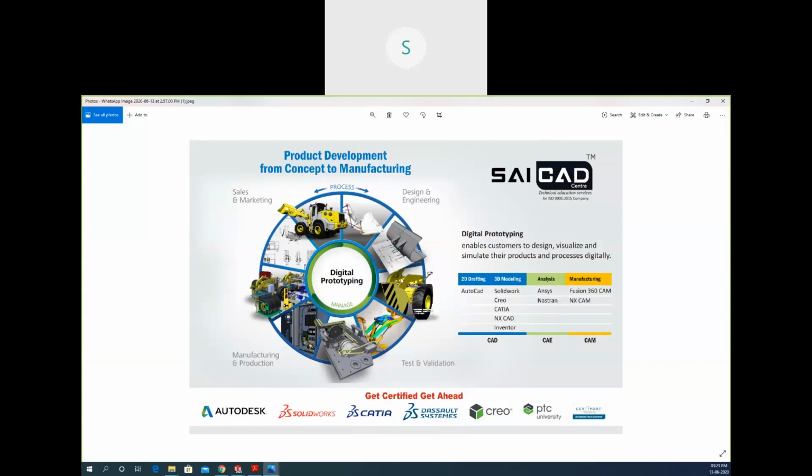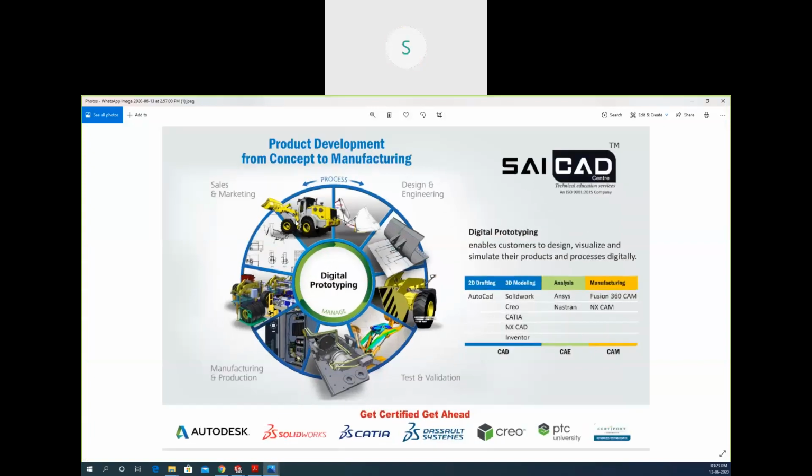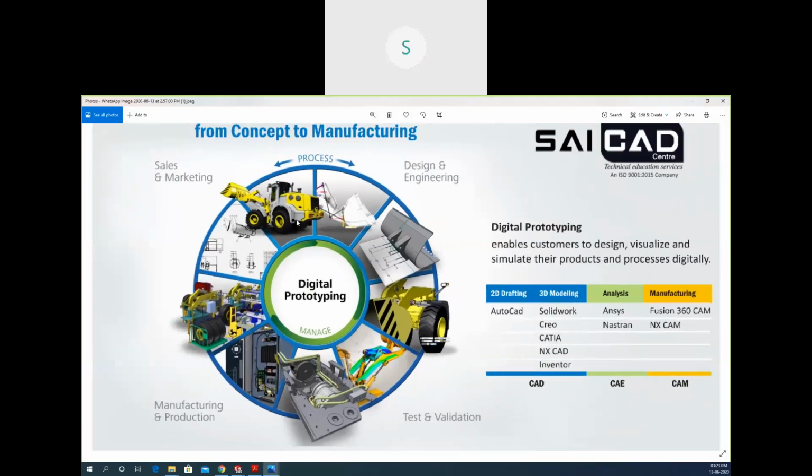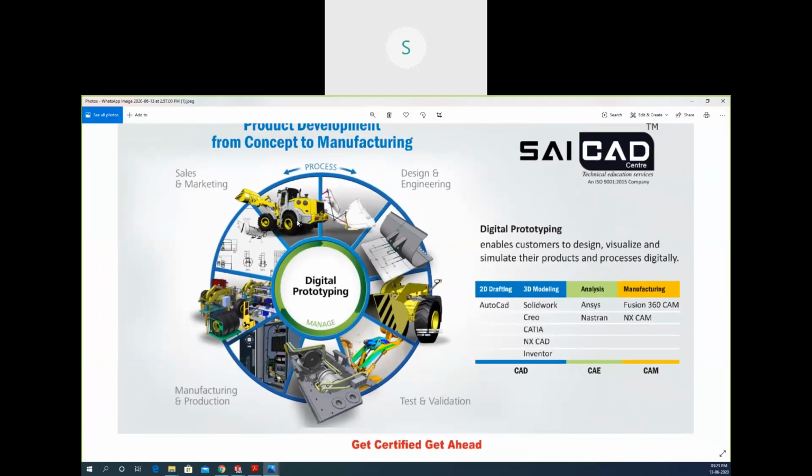So if you see here, this is the product development process. Right now, the first thing we will do is create some sketches. From sketching, this is the design and engineering process. First, we will create some design. We will analyze that. After that, we will test and validate that design.